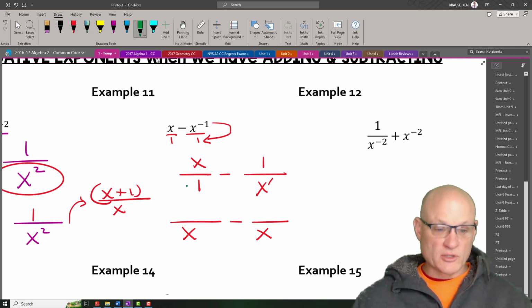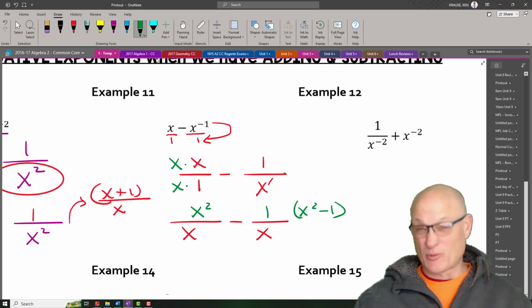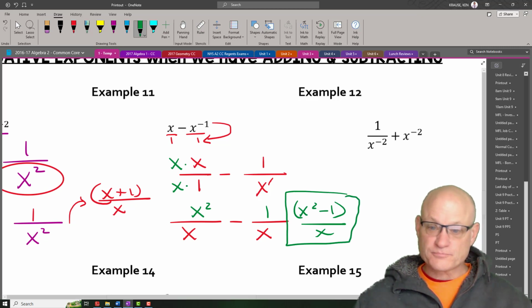So this one got multiplied by x. That means this one has to get multiplied by x. So I end up with x squared. This one, nothing happened, so it's still 1. So my final answer for this one is x squared minus 1. And anytime we do something with adding and subtracting, we're going to end up putting in parentheses all over x. And we'll talk about that more later on.